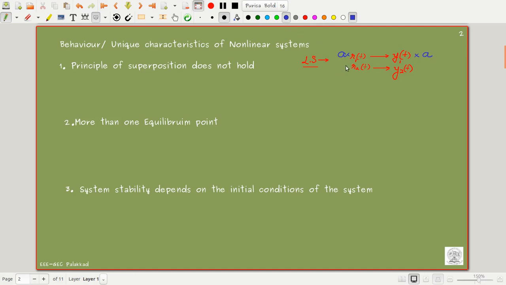And if I multiply it with the factor b, the output also gets multiplied with the factor b. So if we give a scaled input, it is obvious that I will get a scaled output.